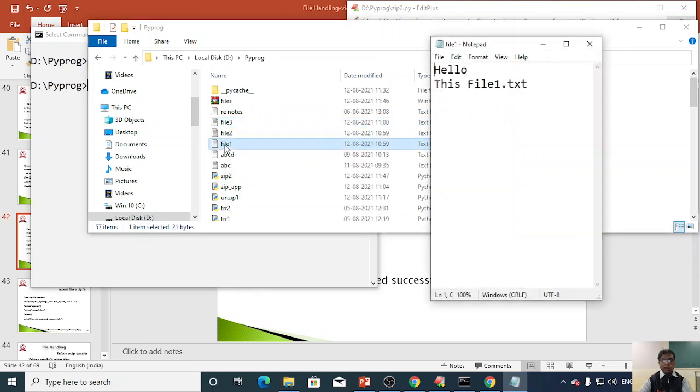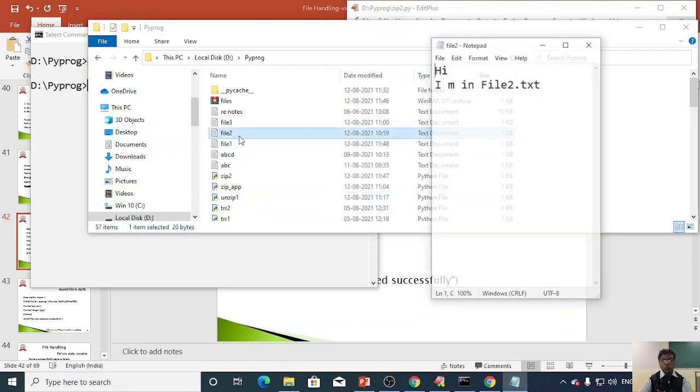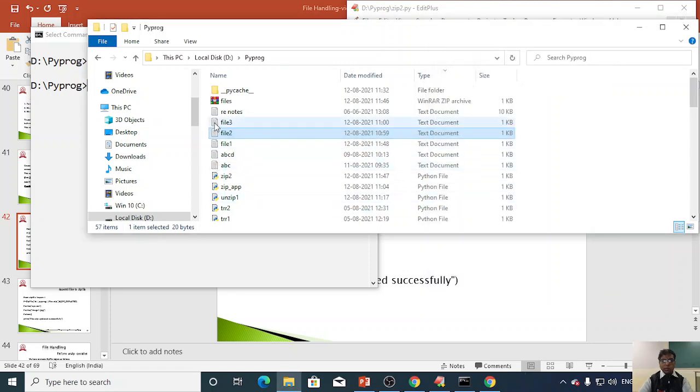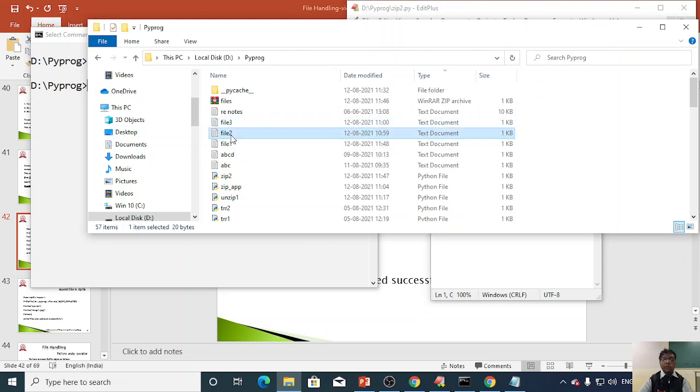The contents of file 1 say hello. Then file 2 says hi, I am in file2.txt. File 3 says how are you, we are using file3.txt. So all three files are present.